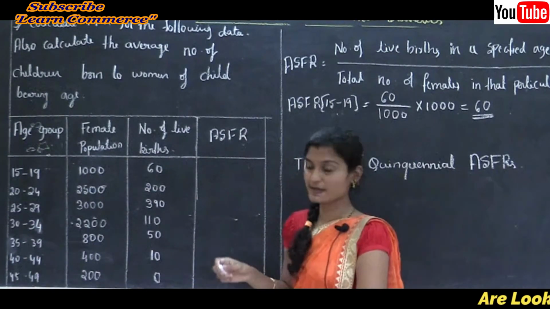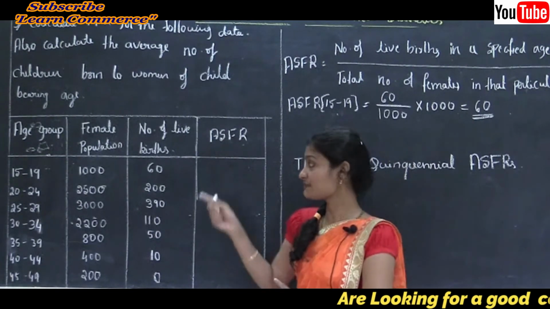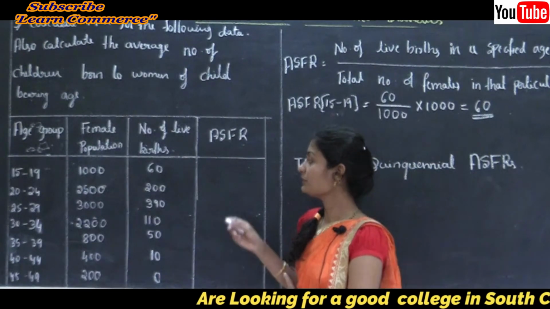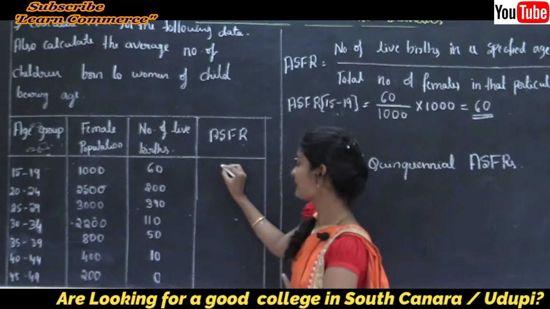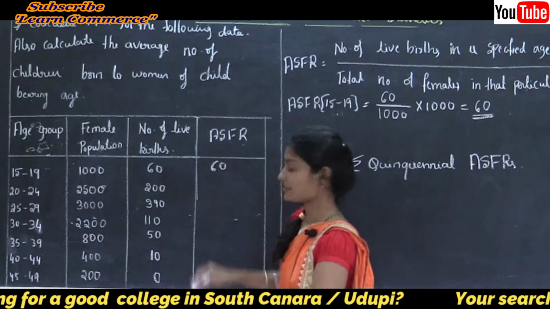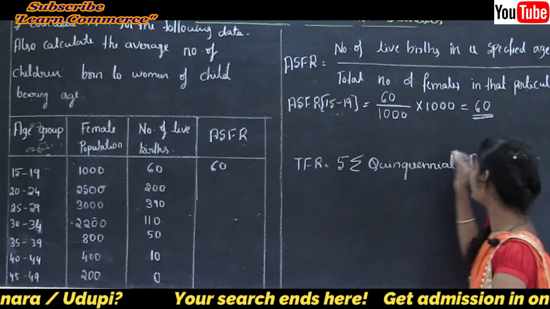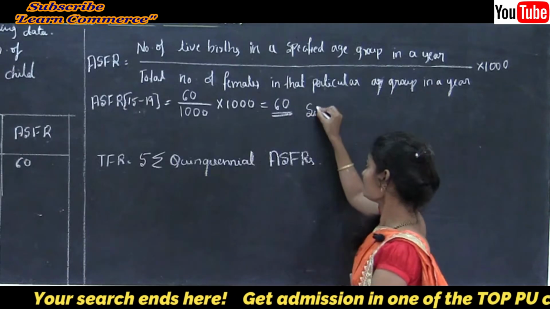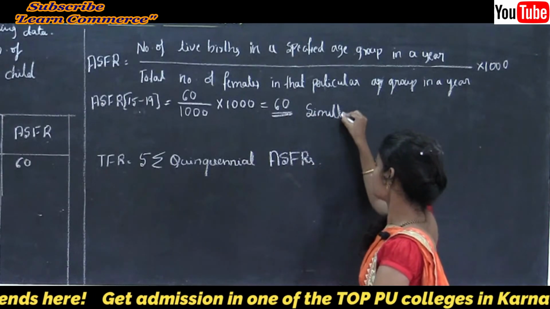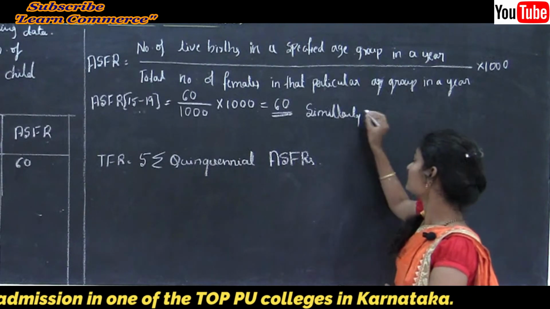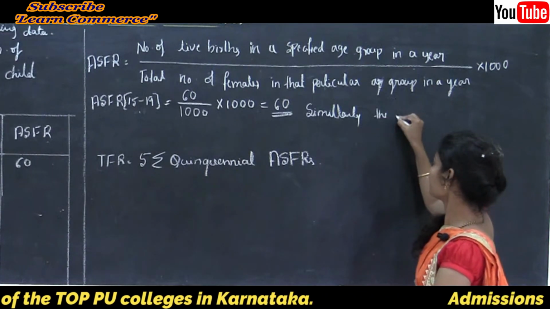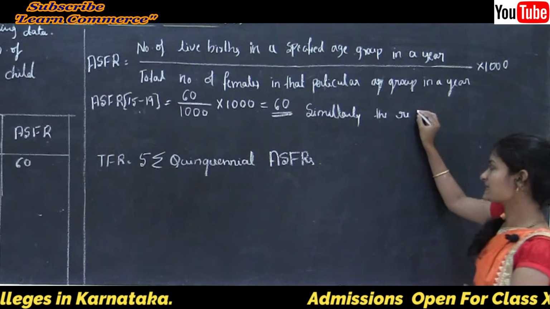I will write that value in this column, the age specific fertility rate. For the first age group, 15 to 19, the age specific fertility rate value is 60. Similarly, I will write the remaining values of the age specific fertility rate here.